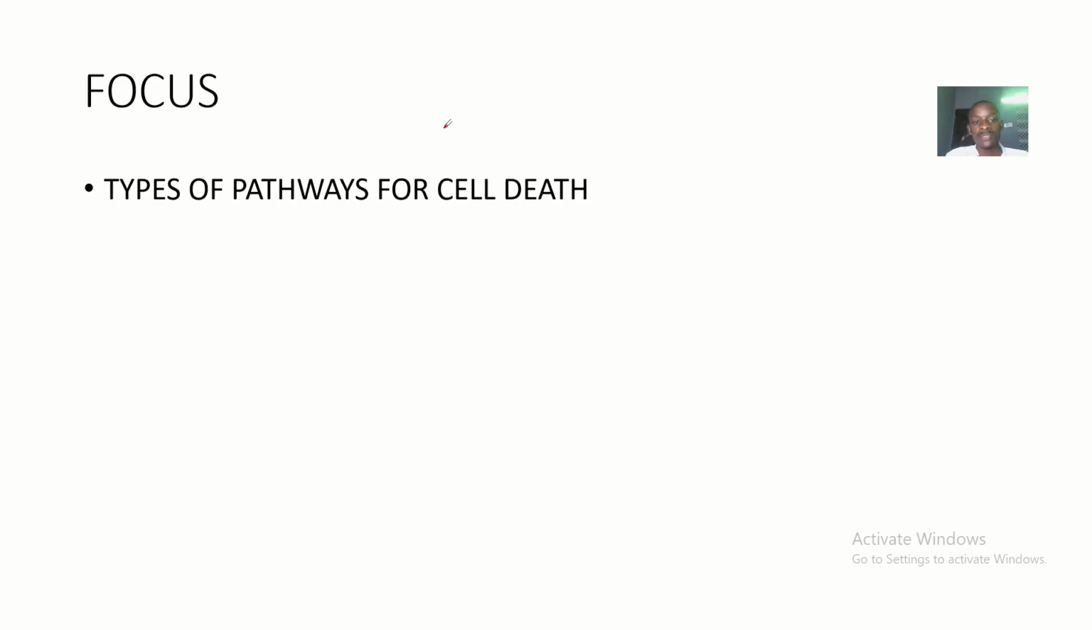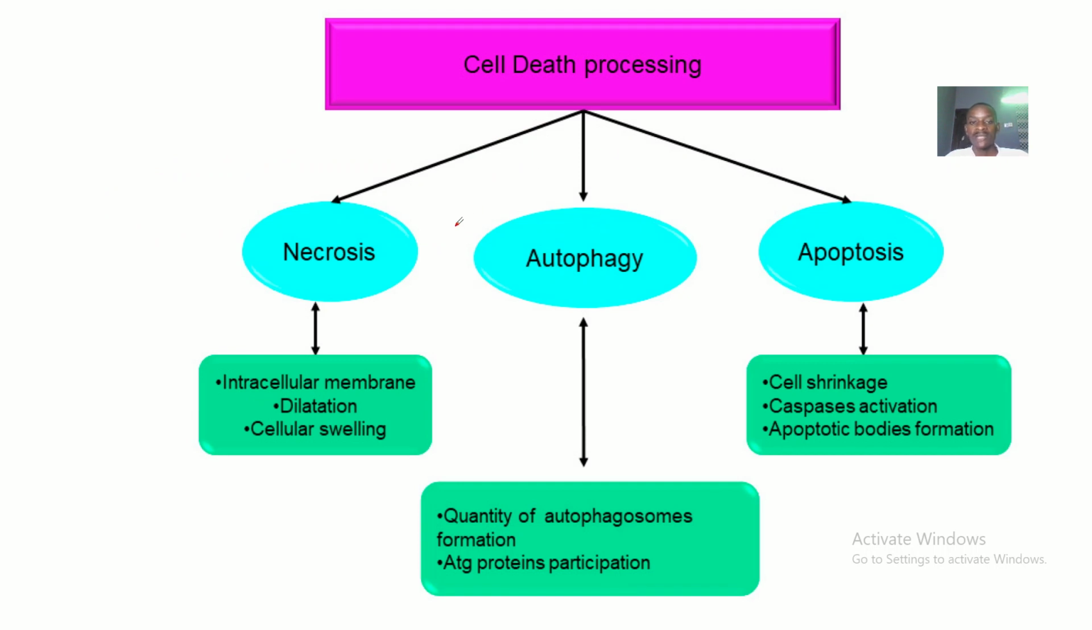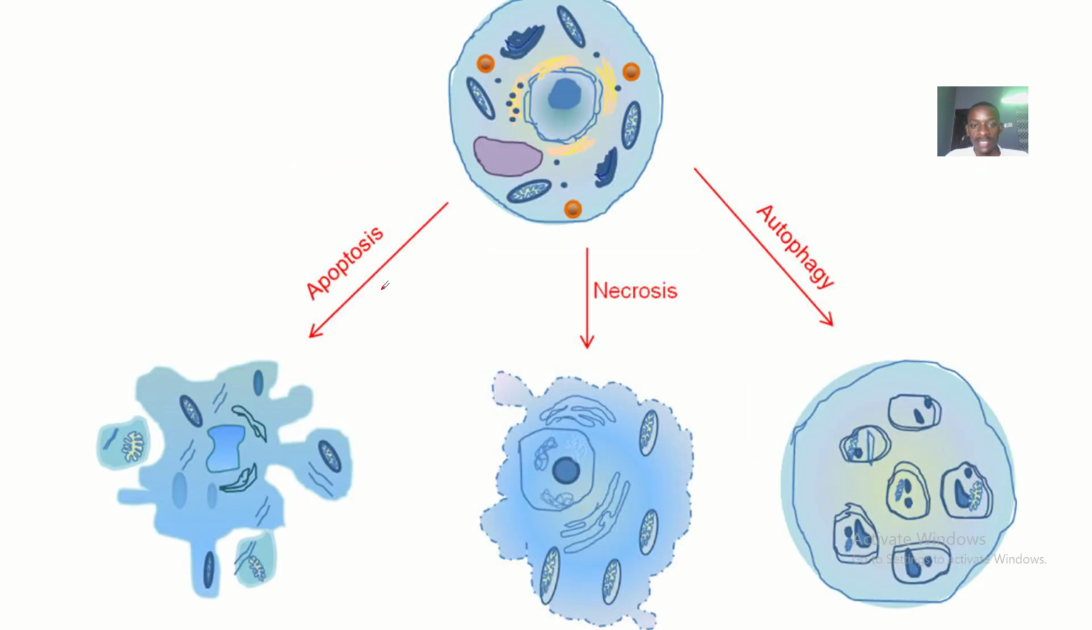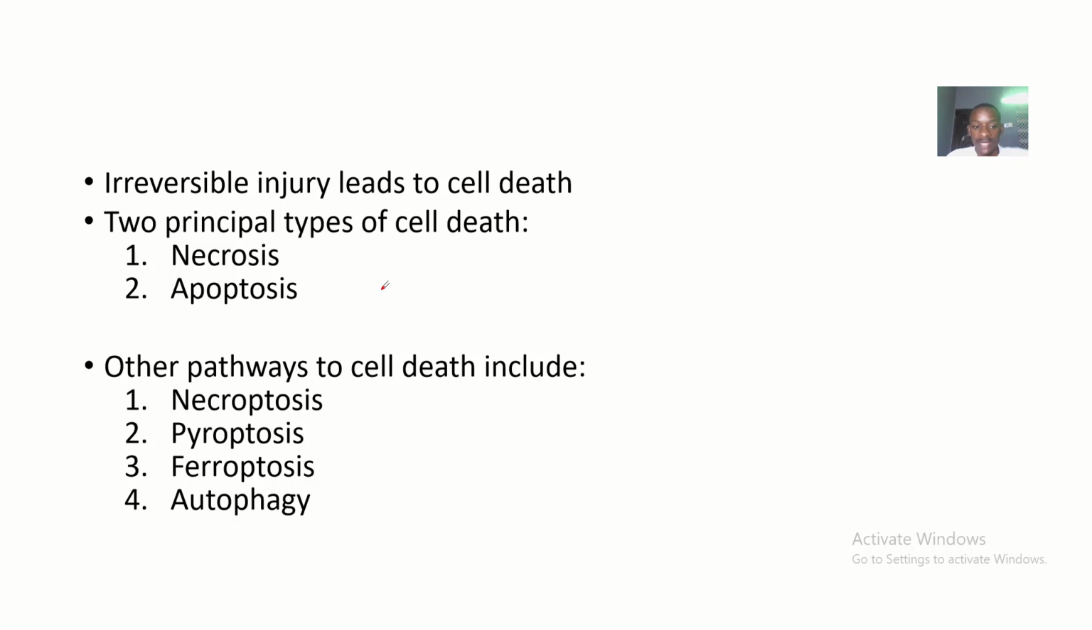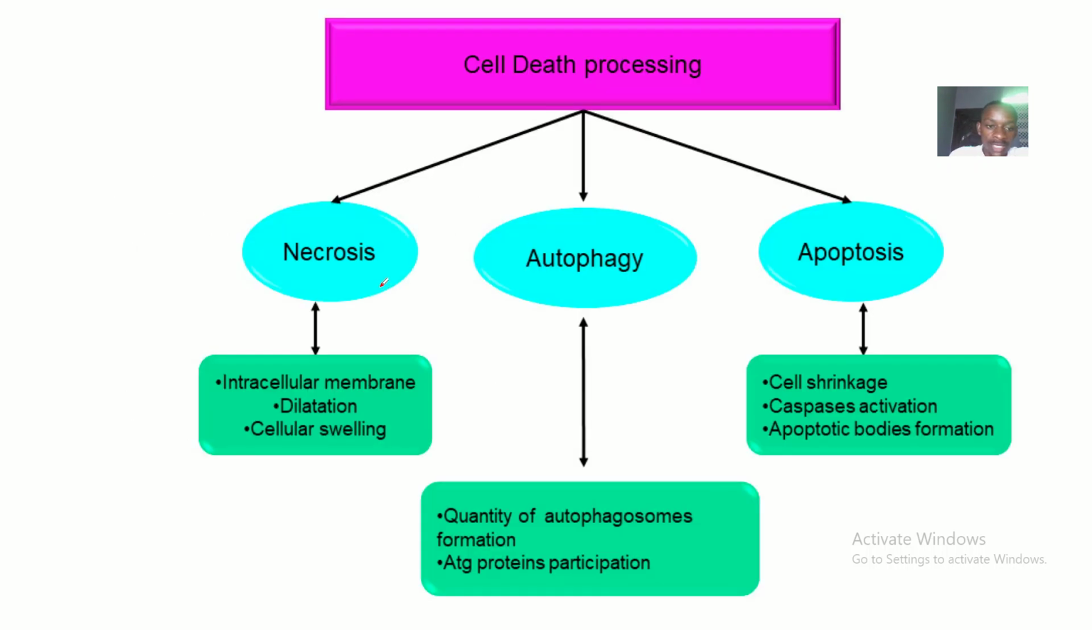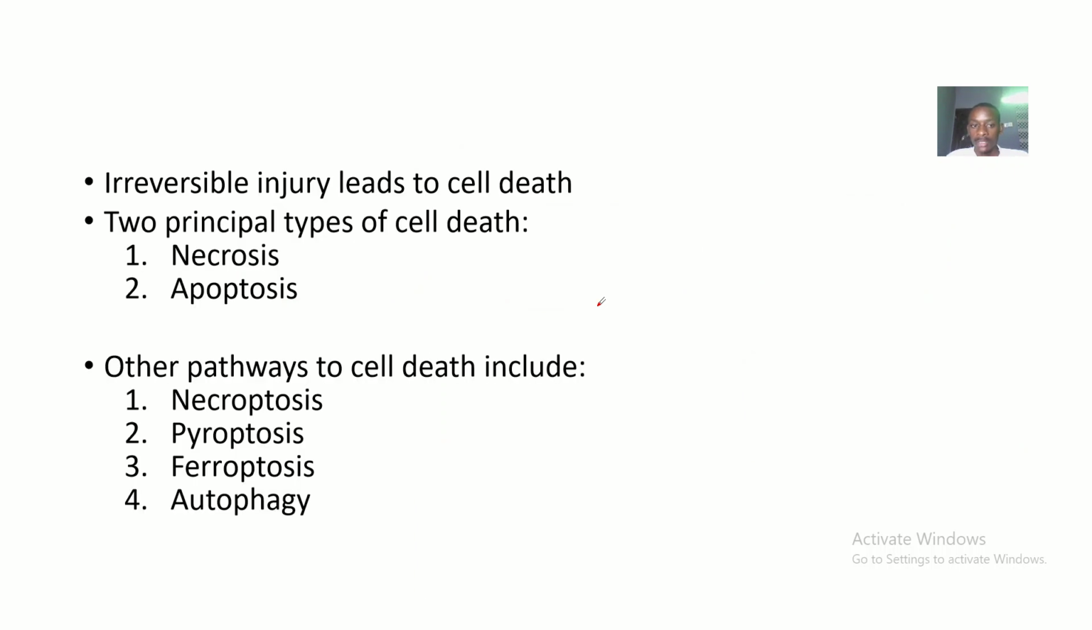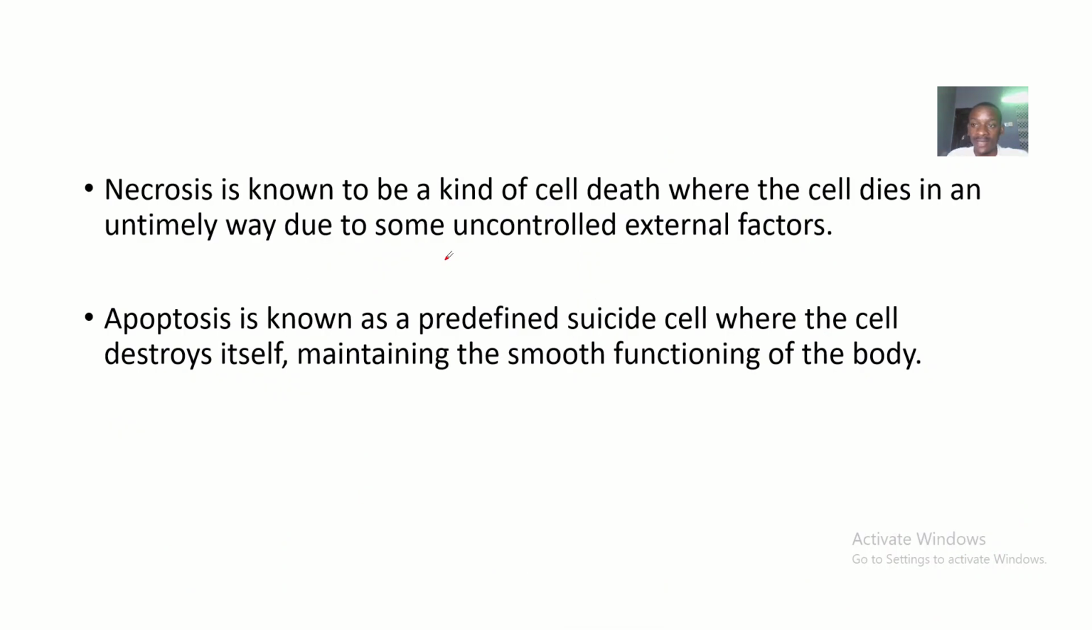We'll be looking at the types of pathways for cell death. You can see these are the various pathways for cell death. I feel we have a comprehensive list here. The three most popular ones are necrosis, autophagy, and apoptosis, right? And necrosis and apoptosis are even more popular than autophagy. So let's not waste time. Let's list them and start defining them.